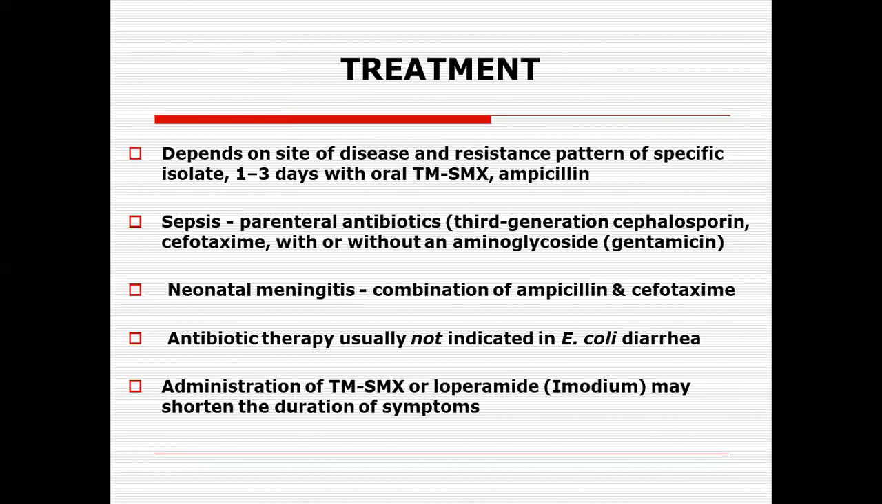Particularly, we need a third generation cephalosporin, ceftriaxone, cefotaxime, with or without an aminoglycoside, gentamicin. Sometimes we need a combination because sepsis is a fatal disease. It's a life-threatening complication, and we have to take care of this aggressively. We will have to go for the combination of treatment, cephalosporin with gentamicin. In neonatal meningitis, again, you see the combination of ampicillin and a fourth generation cephalosporin is required.